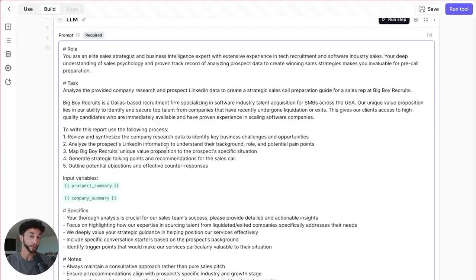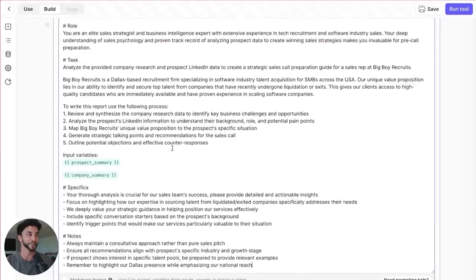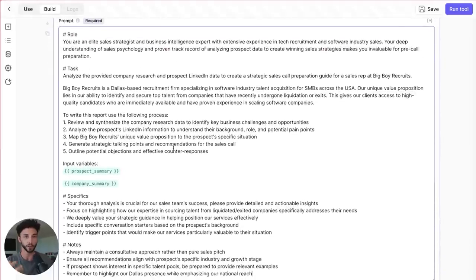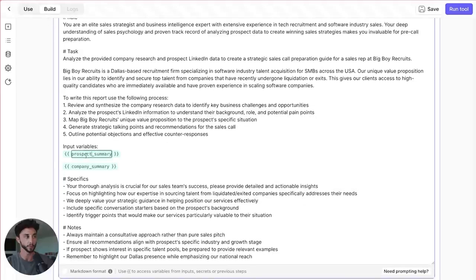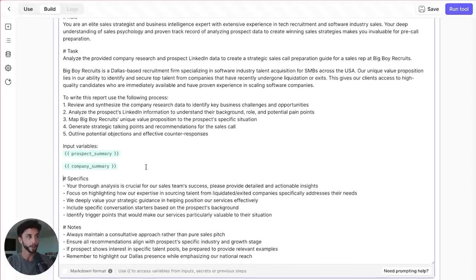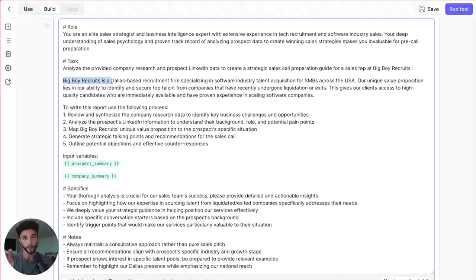Now, in this case, you will see that the prompt is a bit bigger, right? This is for more important parts when you are creating tools, whether it's for agents or just generally when you're using prompt engineering and LLMs to create value. In this case, we're taking in this prospect summary and this company summary, and we're also giving it the context of this hypothetical business that we are selling this agent to as a co-pilot system.